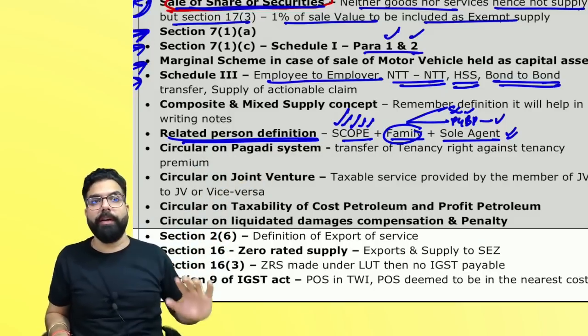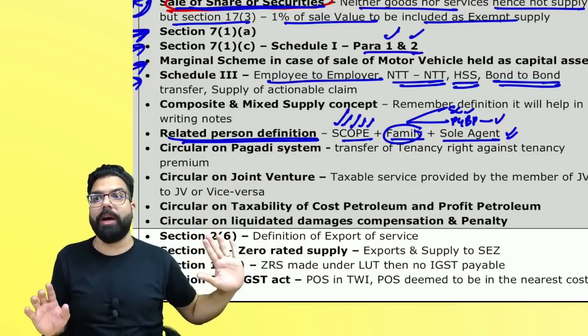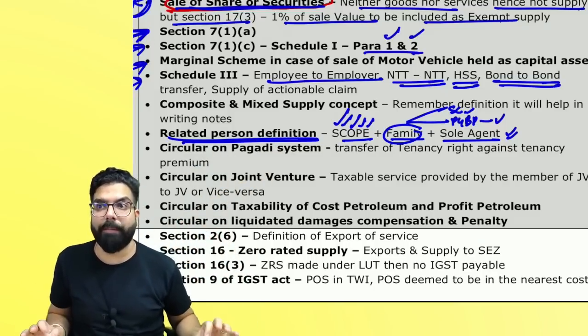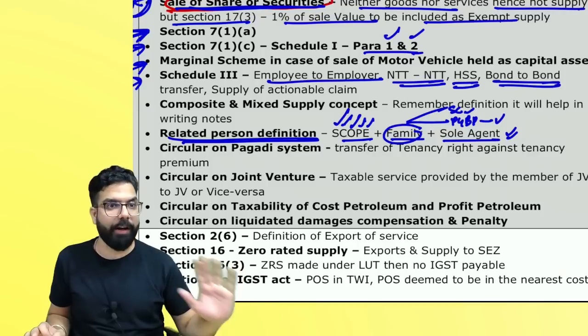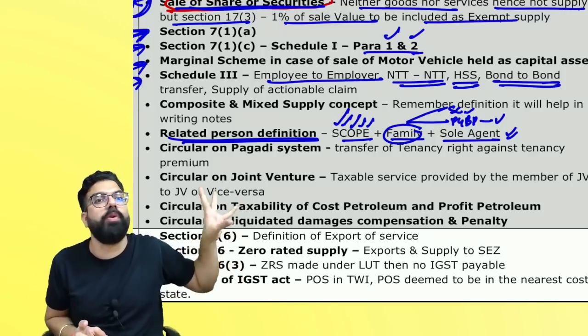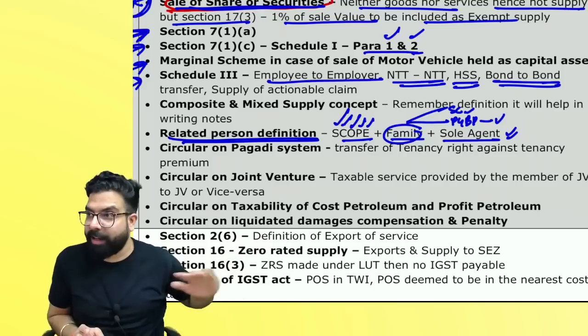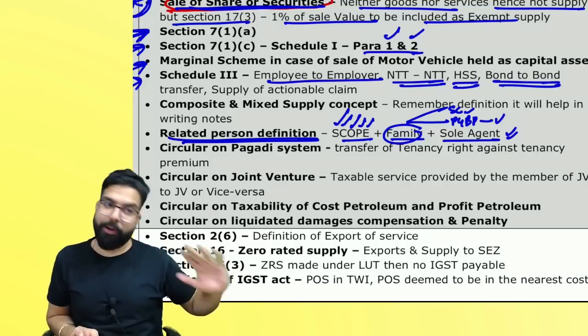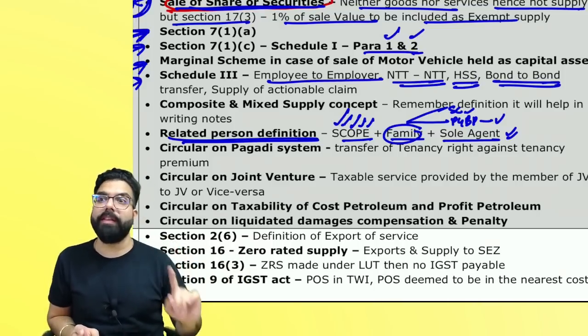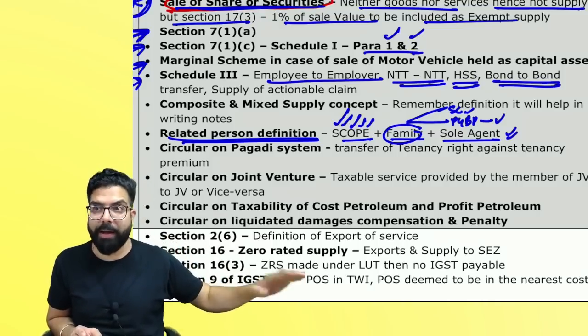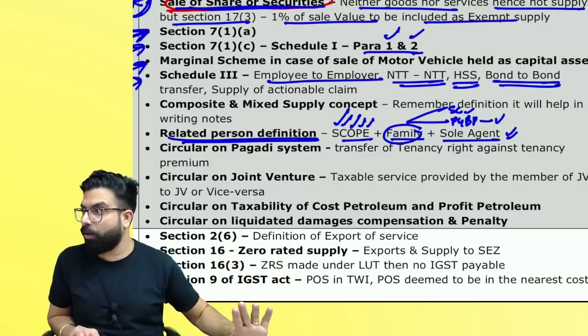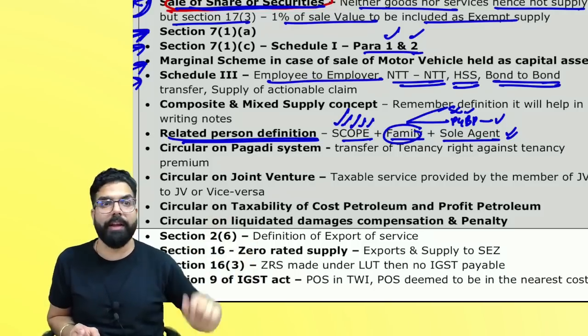Warehouse goods, you sold it. Remember, no output tax liability will come. When you are doing your computation of GST liability question, that 14 mark question, there will be no output tax liability, because on high seas sale under GST, you don't pay any GST. It is neither supply. On bond to bond transfer, you don't pay any GST. Can I go ahead, everyone? So in your output tax liability, nothing will come.